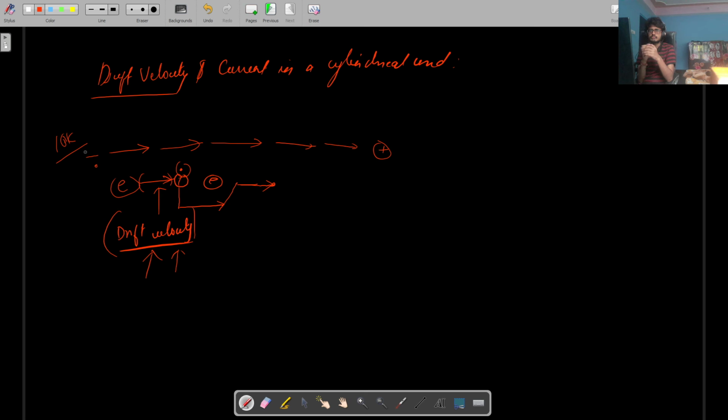The electron is pulled from that point. Electron has to have a medium to move, right? Electron can't just go into a vacuum and move. So we don't see thunder and lightning outside space, right? As soon as we cross our atmosphere, we don't see thunder and lightning and all those things.